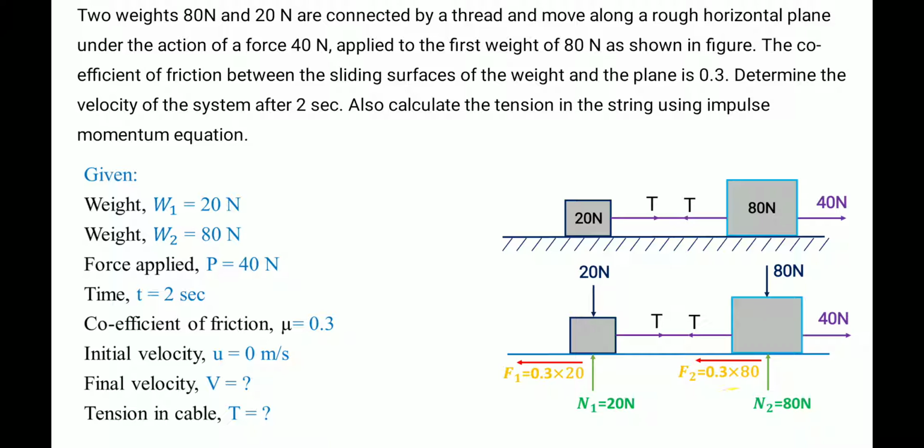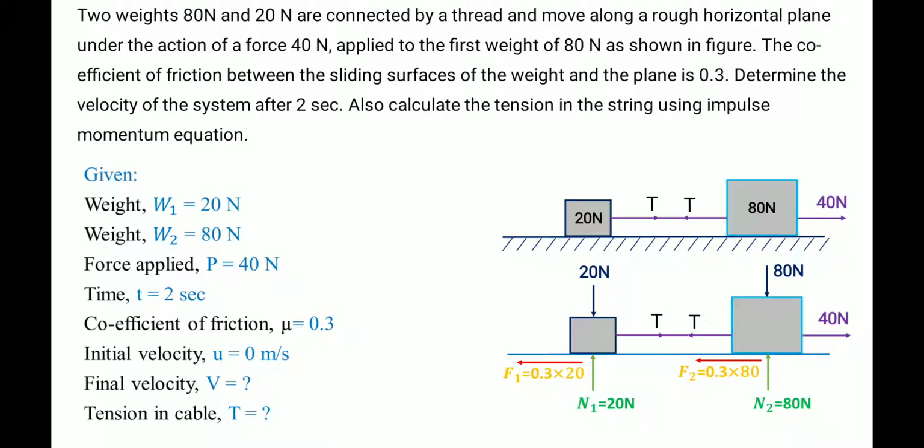Then here one more force is acting. Frictional forces are also acting on this block because the block is moving while keeping in contact with the surface. So surface roughness produces a horizontal tangential force, frictional force, which acts in the opposite direction of the movement of the block. It is moving right, so friction always acts towards left. So here we can find the friction very easily because we know the N1 value.